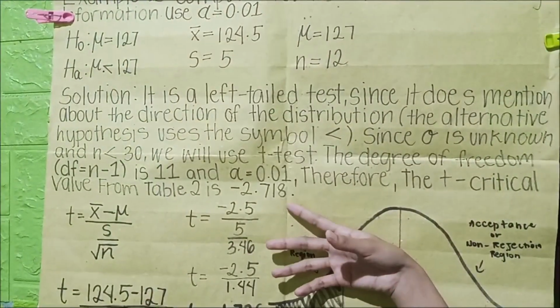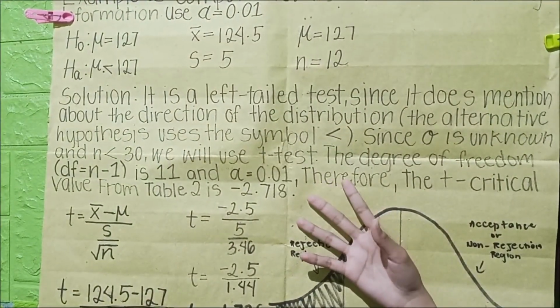Pagdating naman sa left-tail test, kabaliktaran naman ito ng right-tail test dahil kapag ang computed value ay mas mababa kaysa sa critical value, i-reject natin ang null hypothesis. Pero kapag mas mataas ang computed value sa critical value, hindi natin mare-reject ang null hypothesis at hindi natin masusuportahan ang alternative hypothesis. Ito ang halimbawa ng left-tail test.